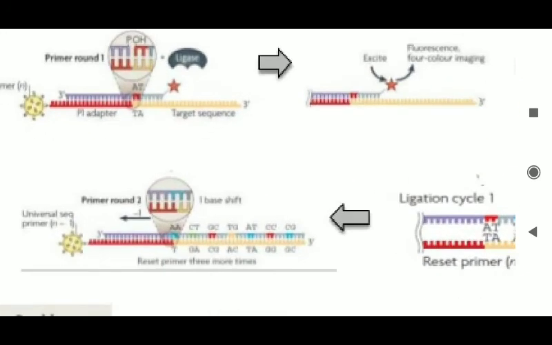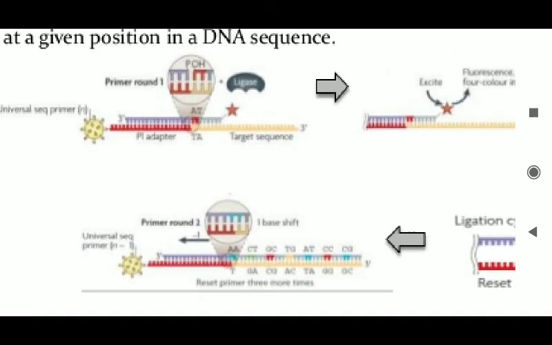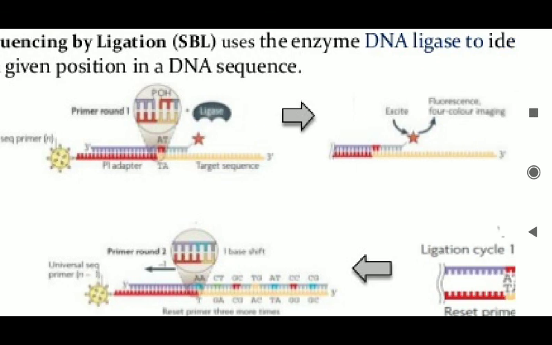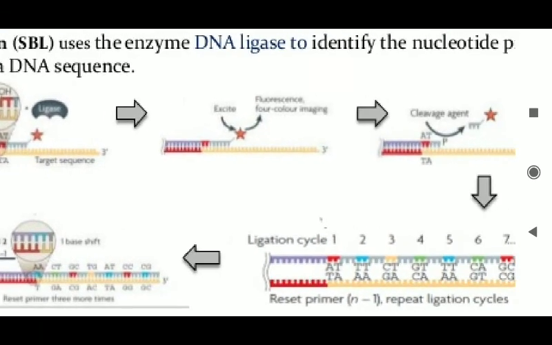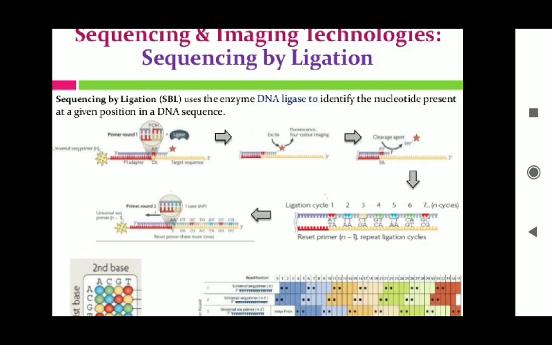Here you can see the sequencing primer, round 1. When the DNA ligase enzyme acts on it, it gets excited, the star meaning fluorescence, 4 color imaging. Then there is a cleavage; these steps are common in every type of sequencing.